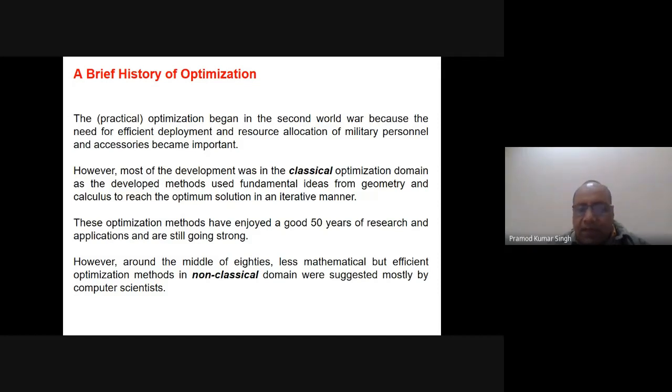However, around the middle of the 80s, less mathematical but efficient optimization methods in the non-classical domain were suggested, mostly by computer scientists. Because these problems were very tough and only mathematicians could understand and solve them, computer scientists developed some algorithms in the non-classical domain. When we say non-classical domain, it means they usually do not use geometry and calculus, and the problem-specific or problem domain knowledge. That is the most important thing, and that is why these algorithms are very popular to solve search and optimization problems.